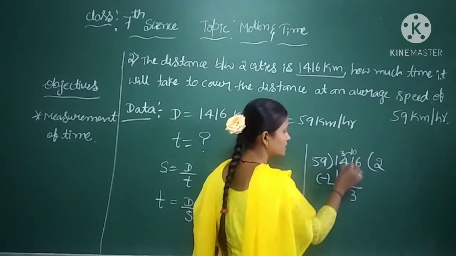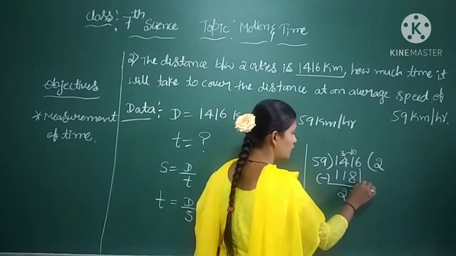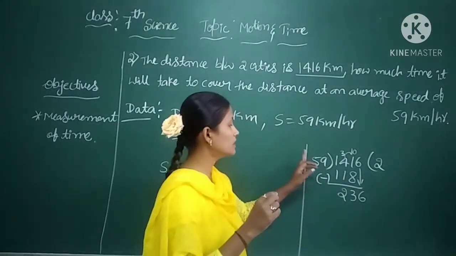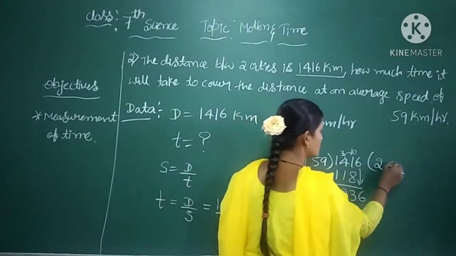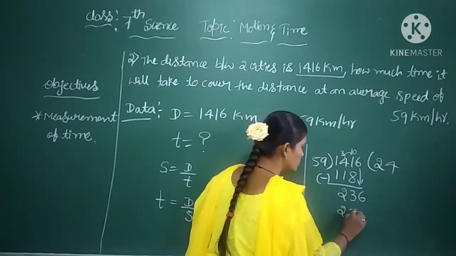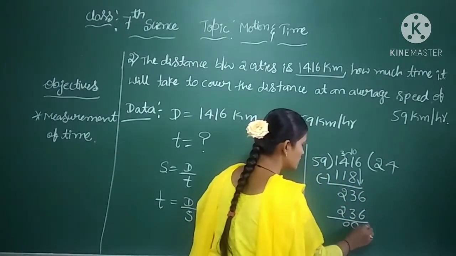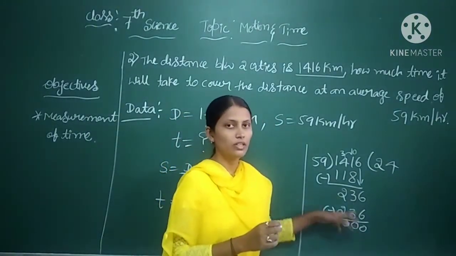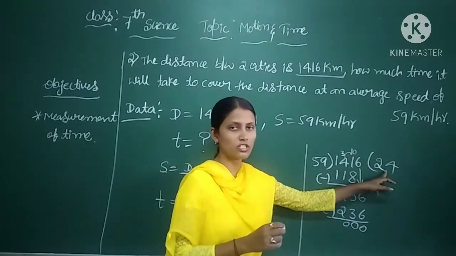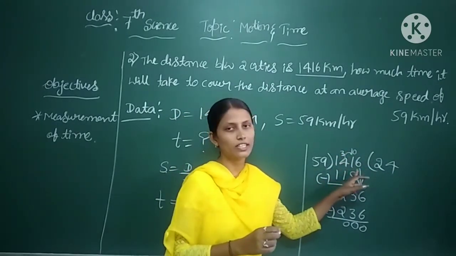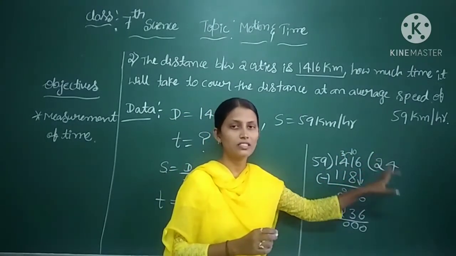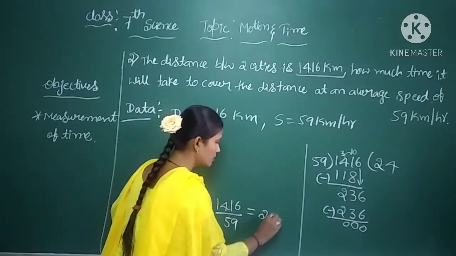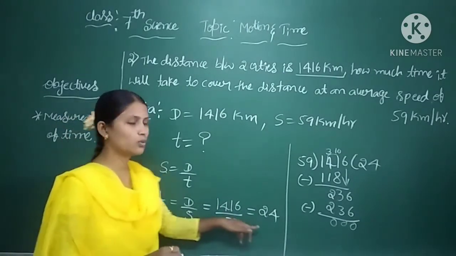Remaining 3 minus 1 is 2. You have to take 6 down. 236 it will become. And 59 fours are 236. It will give 0. Here 59 24s are 1416. This is the value. Our answer is 24. Here T is equal to 24.